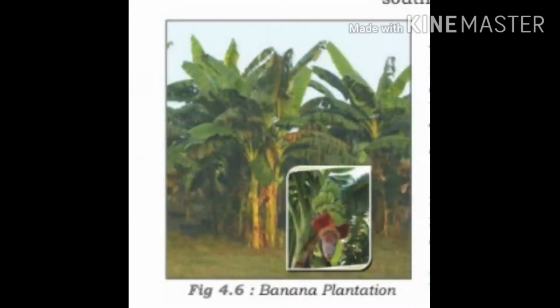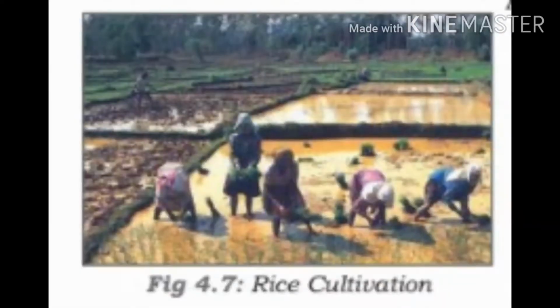Next one is a very interesting topic, that is major crops. There are different types of crops grown in different parts of the world, isn't it? Crops provide food for the people and raw material for agro-based industries. Clear? Students, one main thing is crops are also of two types. What are the two types, children? One is food crops, another one is non-food crops. Which crops are considered food crops? Yes, pulses, fruits, vegetables and cereals.